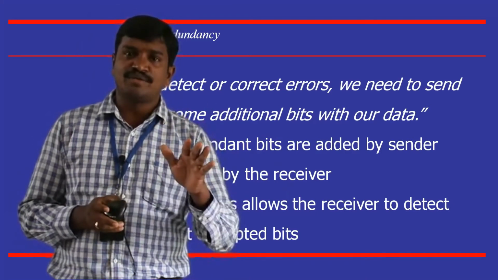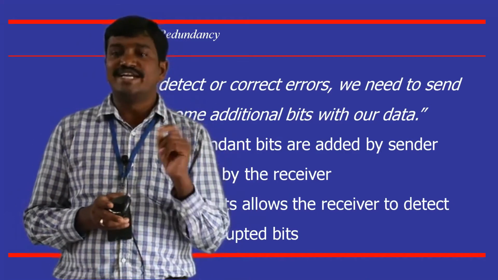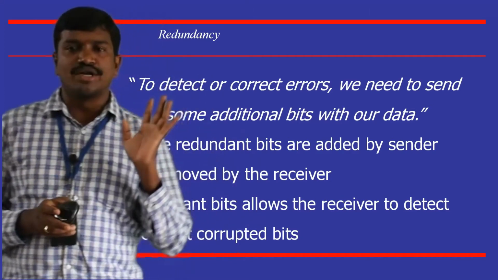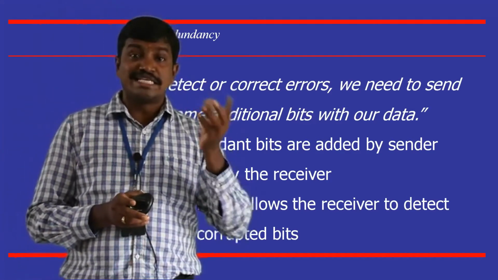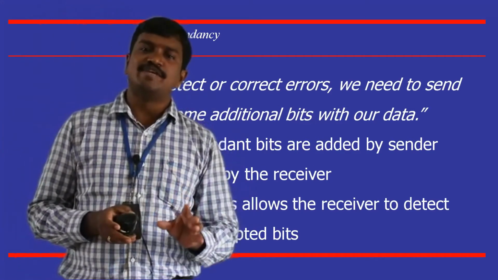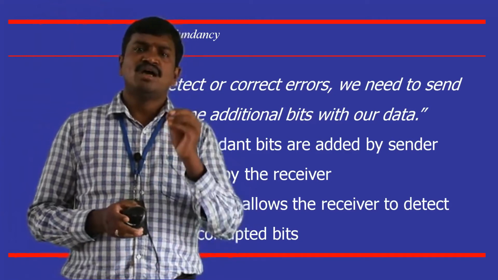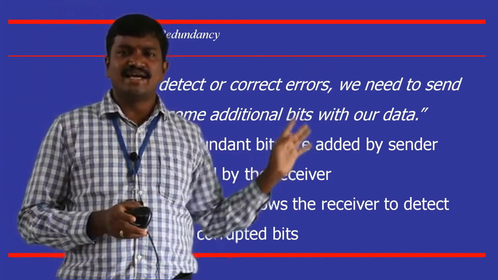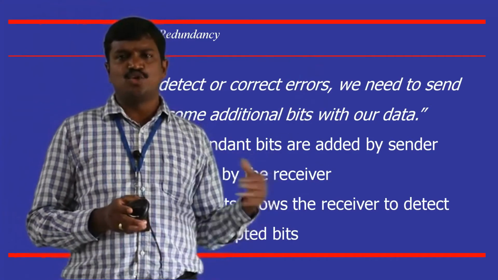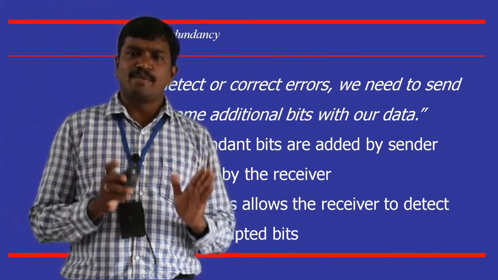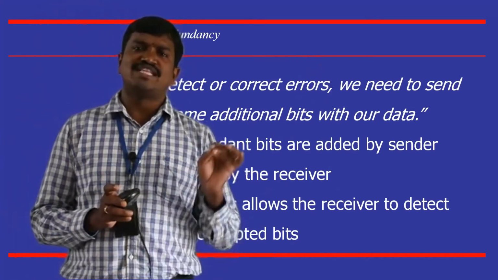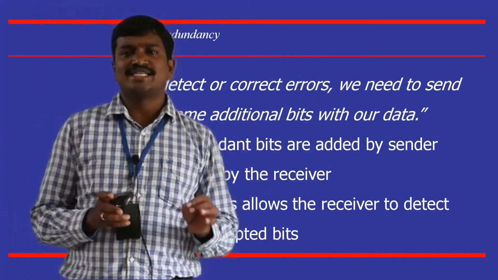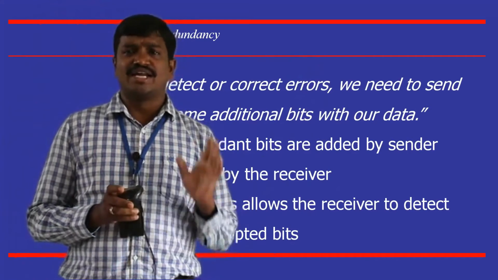In case of error correction, both activities take place. It will detect the error, identify the position of the error, and replace it with the original content. How is that original content recovered? With the help of the redundancy bits only. The lost content is identified and recovered. So there is no need to send any acknowledgement back to the sender saying send me again. The receiver is capable of regenerating the corrupted content with the help of redundancy bits. That kind we call error correction algorithms.